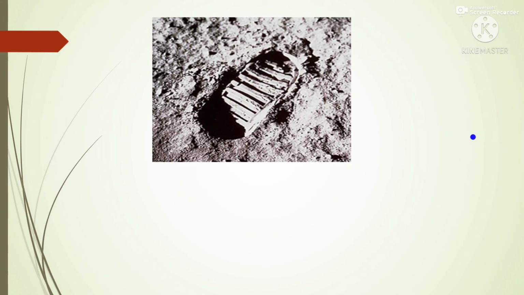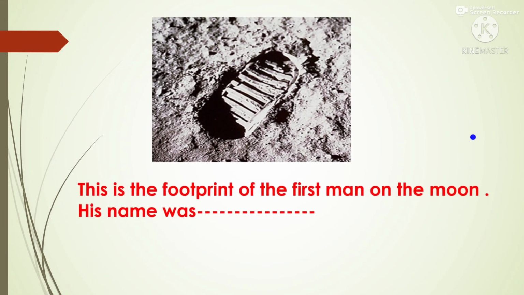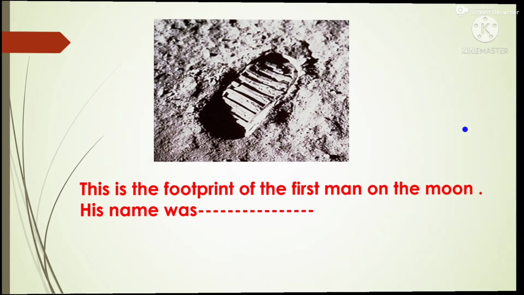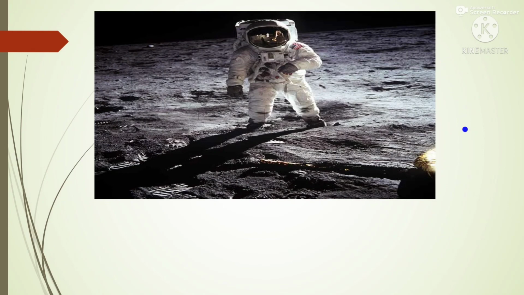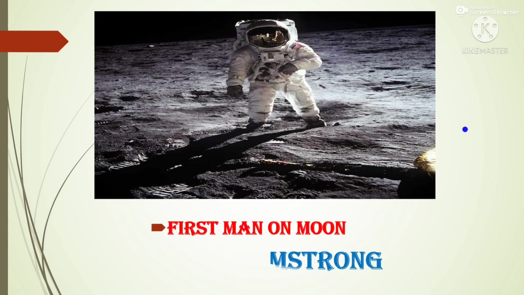Then here is a footmark on the moon. This is the footprint of the first man on the moon. His name was, do you know, children? Do you know the name of the first man who reached the moon, and whose footprint this was? Yes, let us find the answer. So this was the person whose name was Neil Armstrong. So Neil Armstrong was the first man who reached the moon. So the footprint belonged to Neil Armstrong.